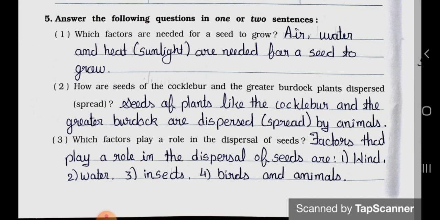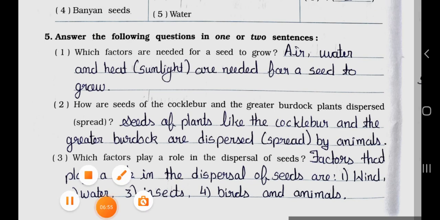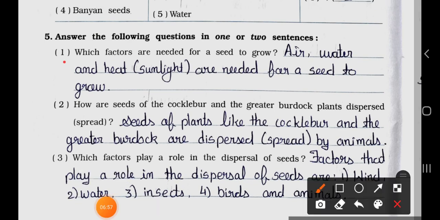Answer the following questions in 1 or 2 sentences. See the number 1. Which factors are needed for a seed to grow? Answer is air, water, heat and sunlight are needed for a seed to grow. Question number 2. How are seeds of the cocklebur and the greater burdock plants dispersed, means spread? Answer is seeds of plants like cocklebur and the greater burdock are dispersed, spread by animals.